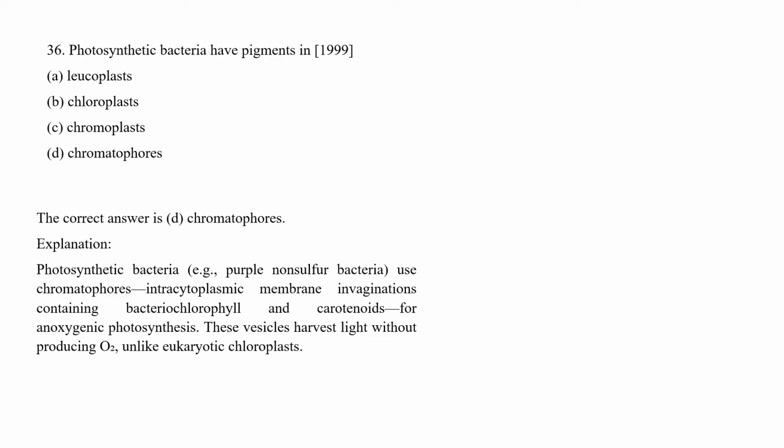Photosynthetic bacteria, mainly purple non-sulfur bacteria, use chromatophores, intracytoplasmic membrane invaginations containing bacteriochlorophyll and carotenoids for anoxygenic photosynthesis. These vesicles harvest light without producing oxygen, unlike eukaryotic chloroplasts.